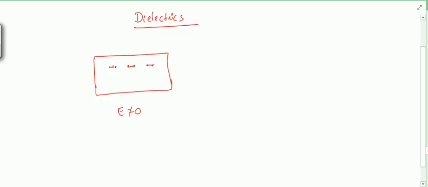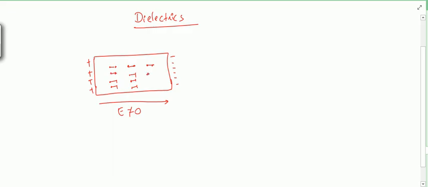The negative charge, that is electron, suppose here I apply the electric field from positive to negative, so the electron will try to move in this direction, and the positive charge of the nucleus will try to go in the positive direction, but they cannot move. They can only induce charges. So here charges will be induced. Actually charges were already there, but they are a little separated now, so they will make dipoles. And this thing will make the dielectric special.